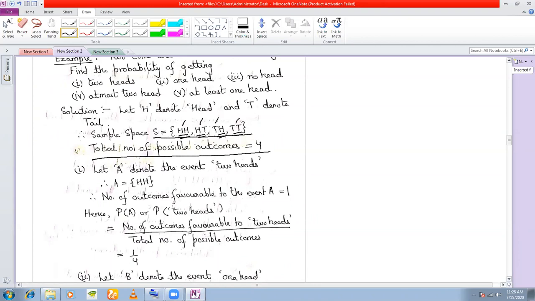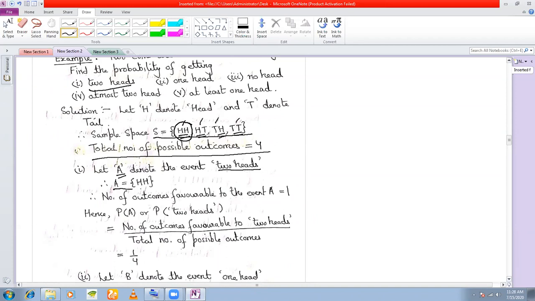Our event that we define, our event A or E that we define, will depend on the question. So what we do is we define the event A as say 2 heads. Okay, because our question was find the probability of 2 heads. So now from the sample space, what element will I pick up? Only this, because 2 heads.